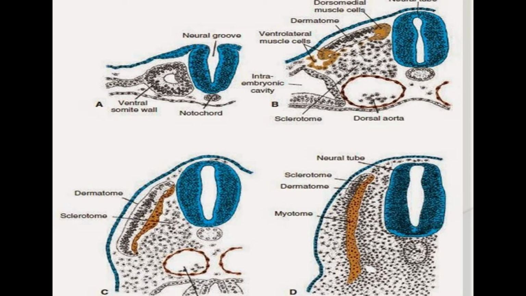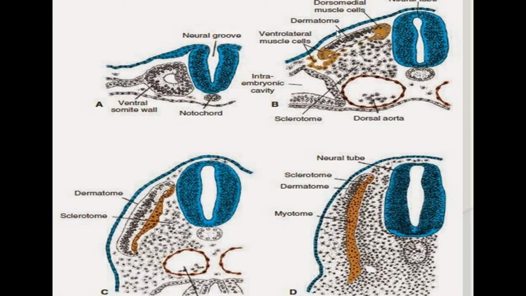It remains segmentally organized in the thoracic segment, but due to the development of the limb, the dermatomal supply is no longer in a segmental arrangement. Okay, that we will discuss in the gross anatomical distribution of the dermatome.